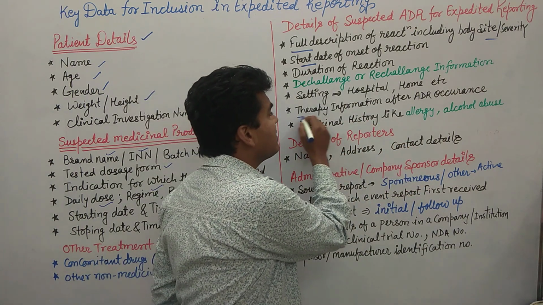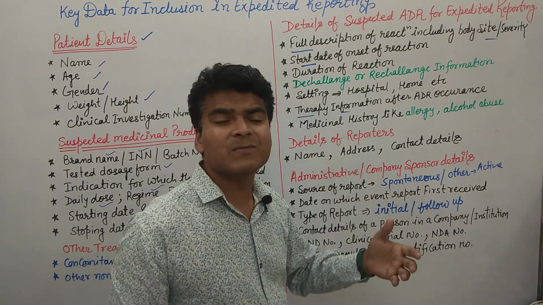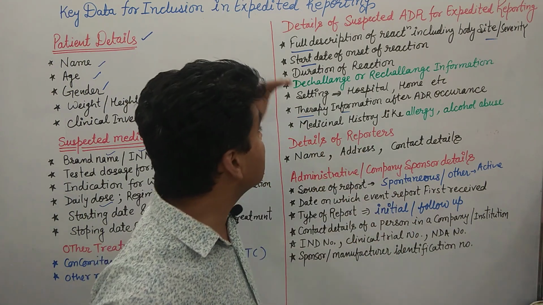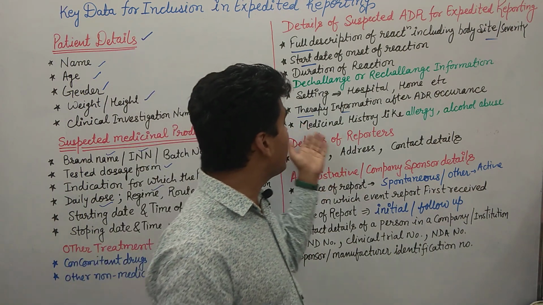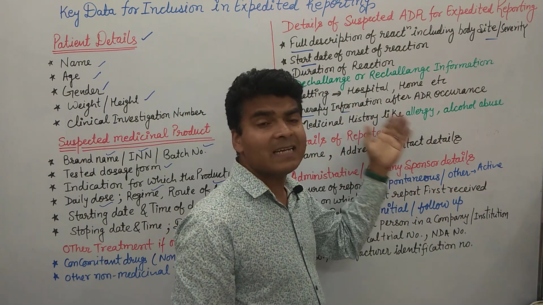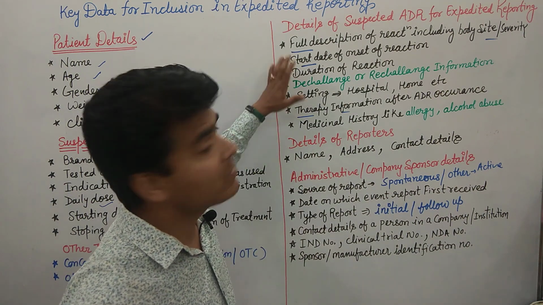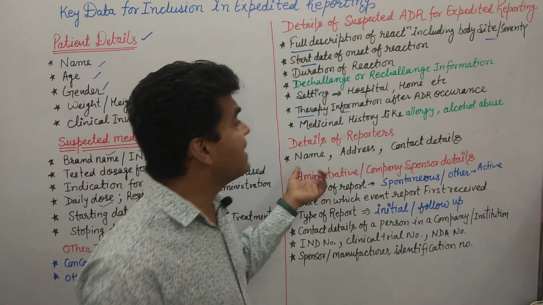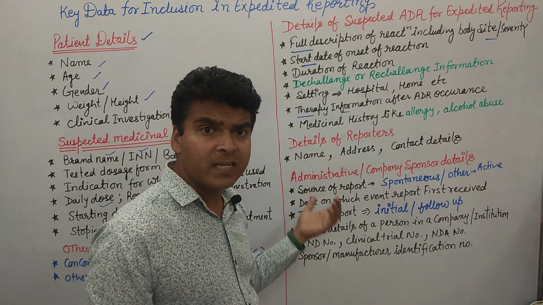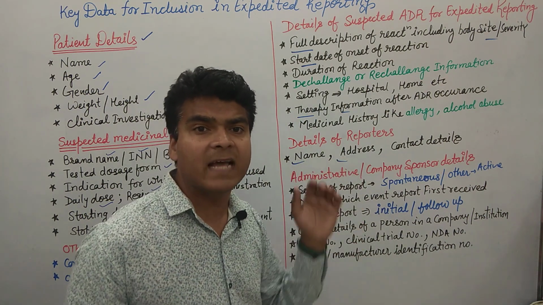Then information of the therapy after ADR occurrence. So if a serious or unexpected ADR occurs, at that time what kind of therapy was given to the patient. We have to mention these things as well as the medical history of the patient, like allergy condition or alcohol use and any other conditions. Then details of the reporter. The person who reports the expedited report, we need the information of that person. So we require the name, address and the contact detail of that person.